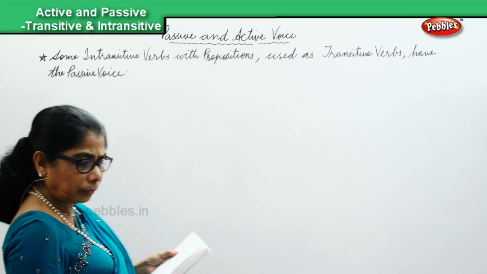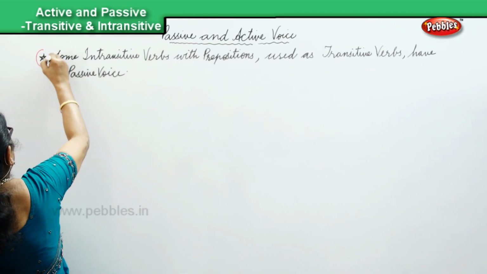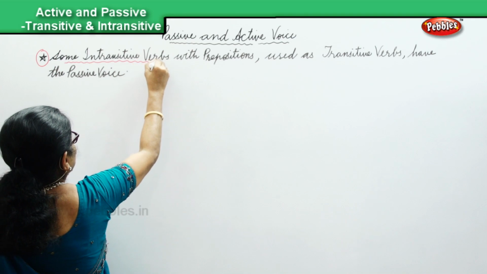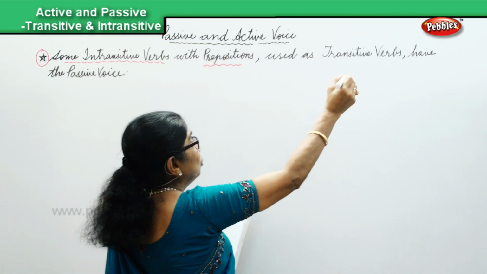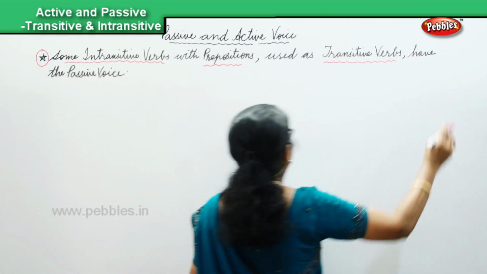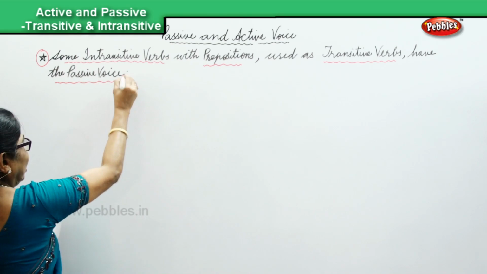What are we looking at? We are looking at some intransitive verbs with prepositions used as transitive verbs, and they have the passive voice. That's what we are looking at.